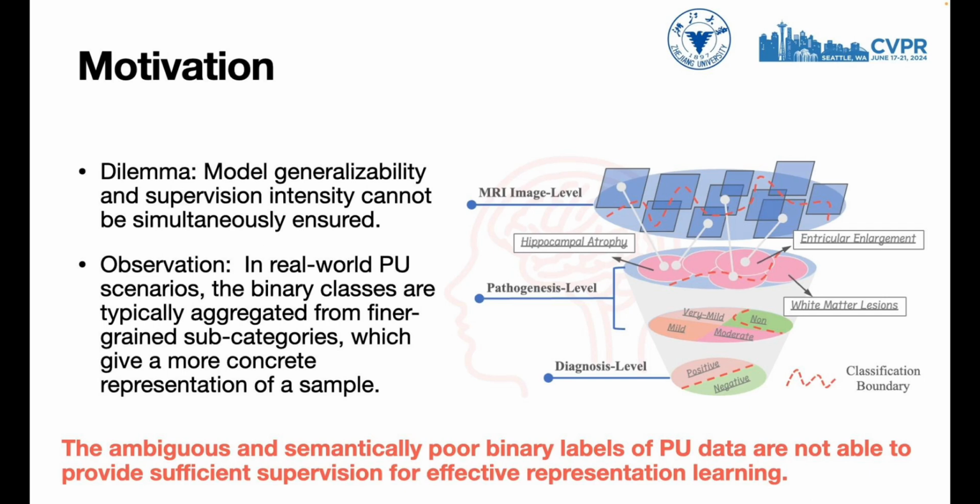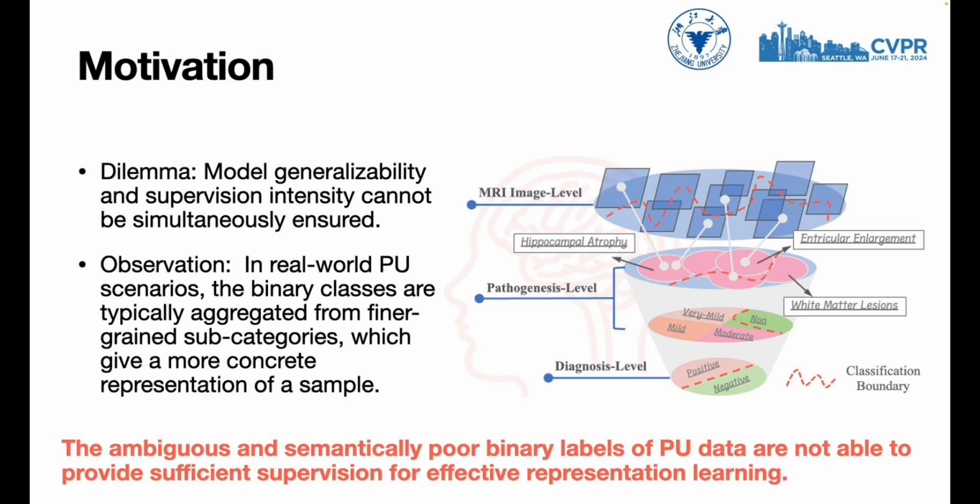Meanwhile, we observe that in real-world PU scenarios, the binary classes are typically aggregated from finer-grained subcategories. For instance, as shown in the figure on the right, the diagnosis of Alzheimer's disease can be viewed as an inductive process, where the underlying pathogenesis offers a more concrete representation of a patient.